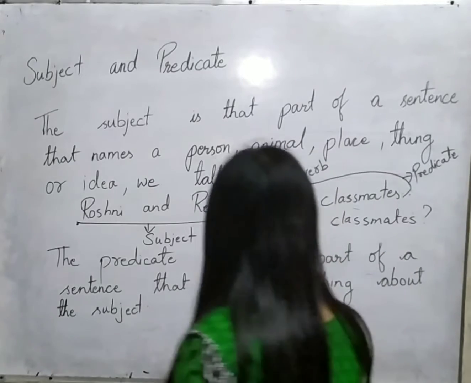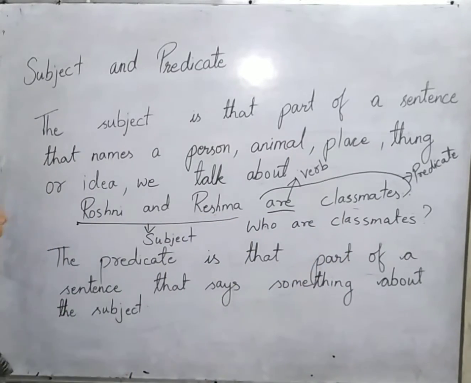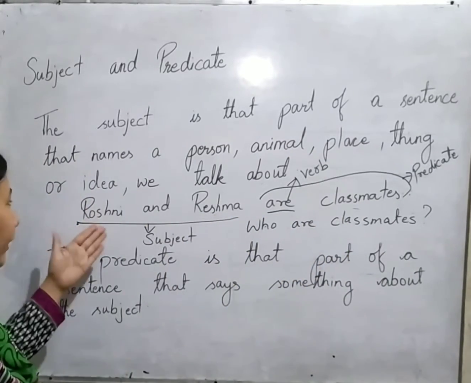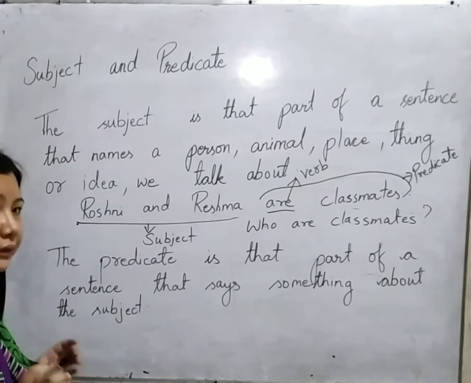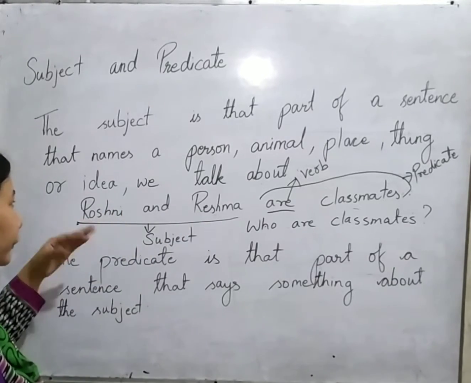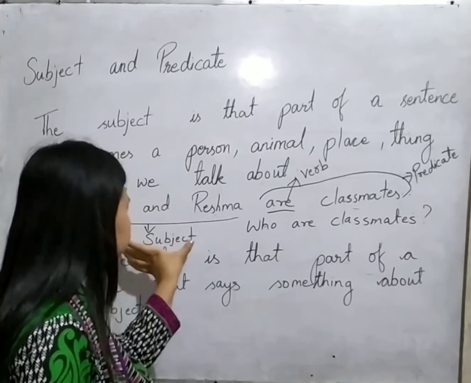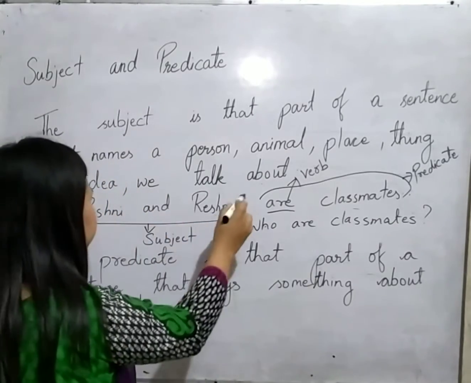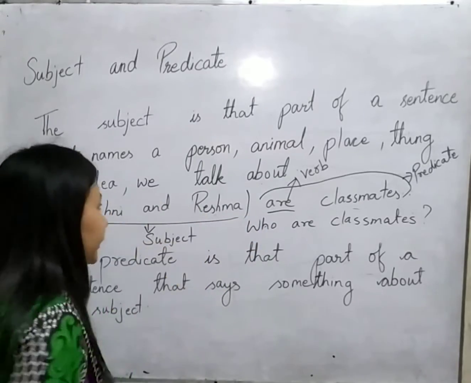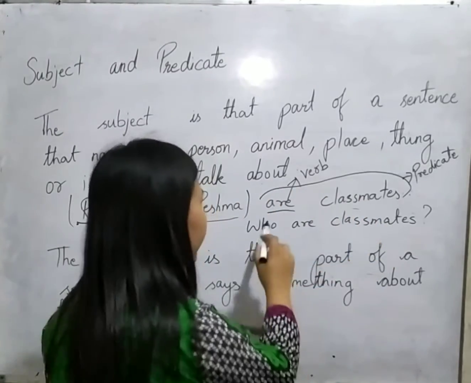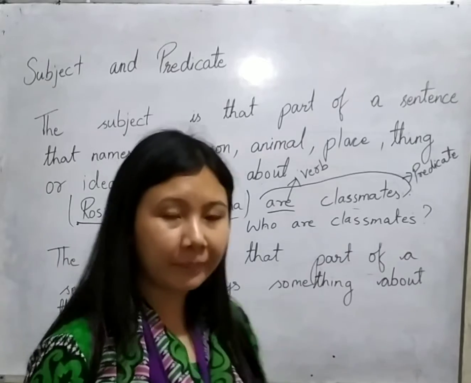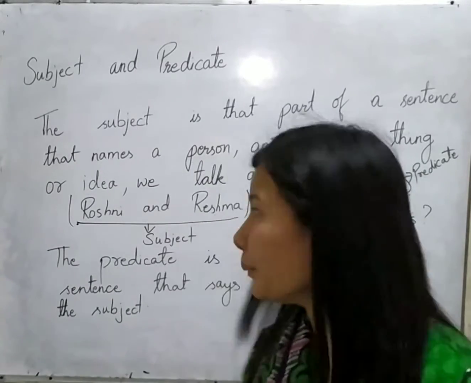In the subject I have written two names of girls, that is, I have made use of nouns along with a conjunction. This section that I have underlined is the subject, and the part from are to classmates is the predicate. I hope you are understanding.